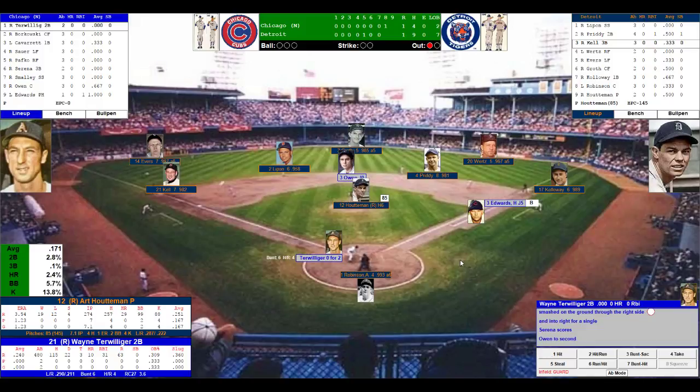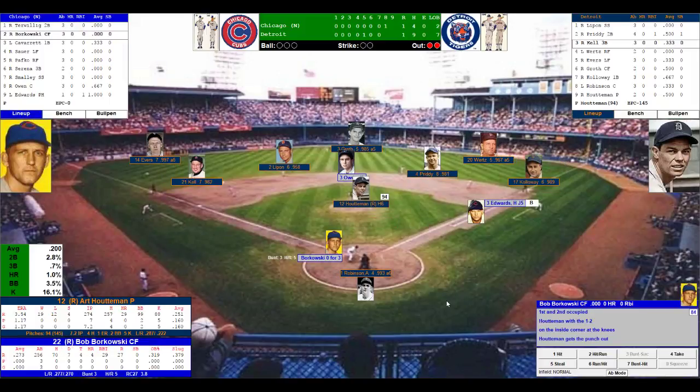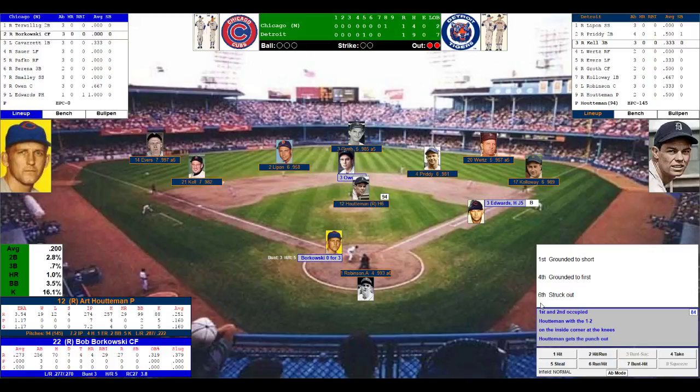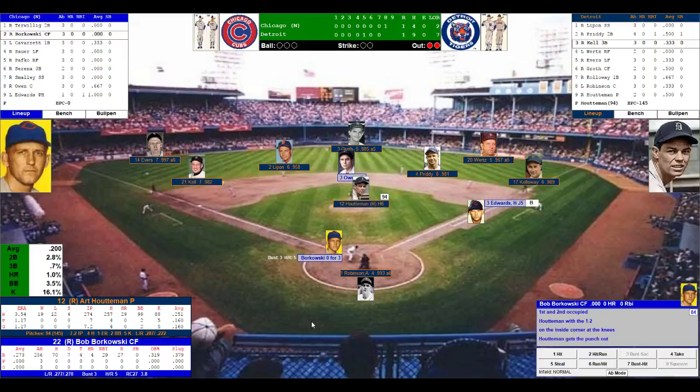So 2 on, 1 out, and here comes Wayne Terwilliger. He's 0 for 2. Houtman takes a deep breath. Looks in at Robinson. Here's the pitch to Terwilliger. And he strikes him out. So 2 outs, 2 on, and here comes Bob Borkowski. He's 0 for 3. He's grounded to short, grounded to first, and struck out.